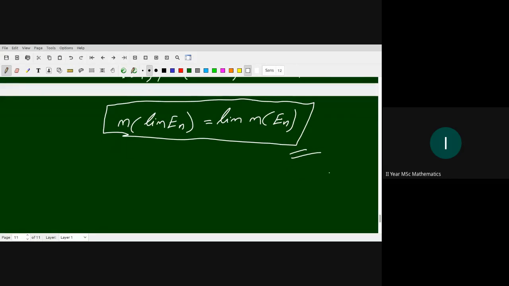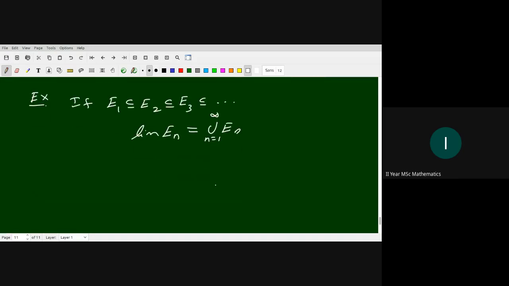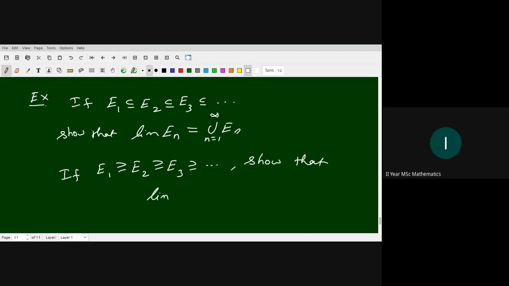Okay, here one thing is left for us as an exercise. What is that? If E1 is contained in E2, as in the previous part, the limit of En is the union of En from 1 to infinity. Now show that if E1 is contained in E2, contained in E3, and so on, then the limit of En is the intersection of En.